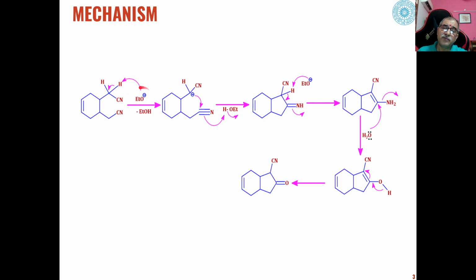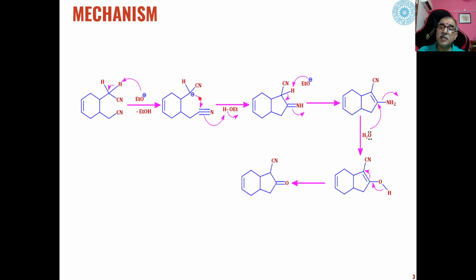For example, if we are using sodium ethoxide or potassium ethoxide, then ethoxide base will abstract this proton to generate this type of carbanion. And this carbanion is a stable carbanion because of the delocalization of this negative charge, because carbon nitrogen triple bond can undergo delocalization to increase the stability of this carbanion.